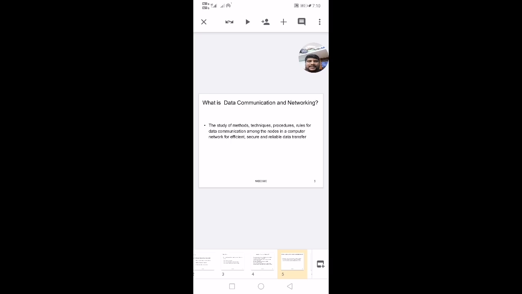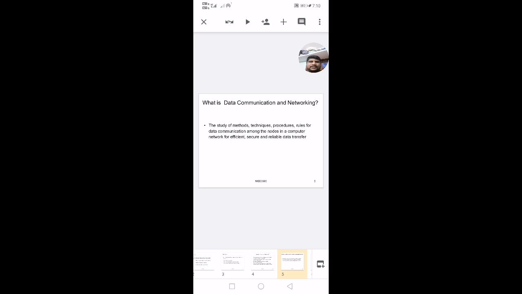The study of methods, techniques, procedures and rules for data communication among the nodes in a computer network for efficient, secure and reliable data transfers, that we call data communication and networking.